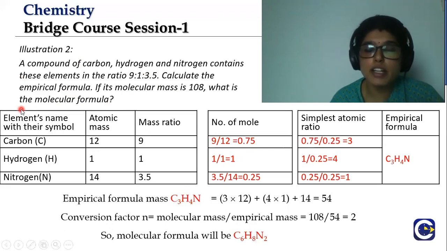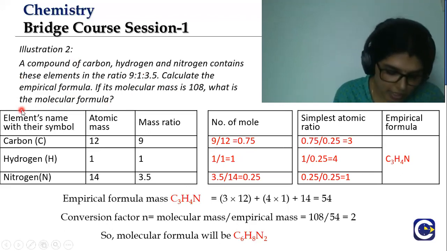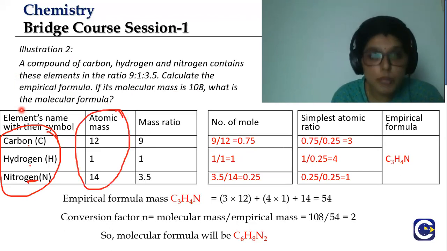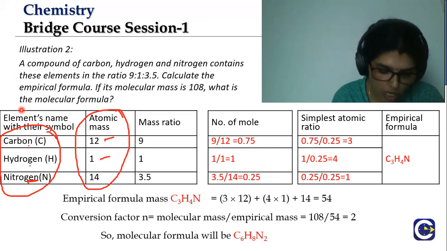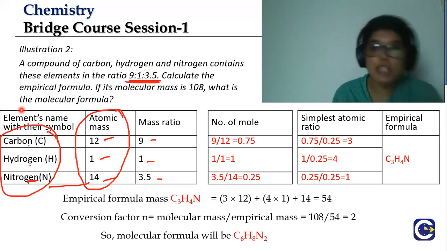We need to write a table first. So first we write out the given elements: carbon, hydrogen, nitrogen. Then we find the atomic mass. We have 12, 1 and 14 for nitrogen, right? And the mass ratio which is given: 9, 1 and 3.5.